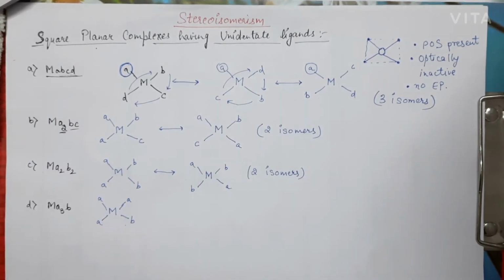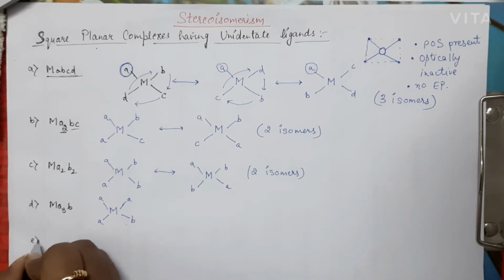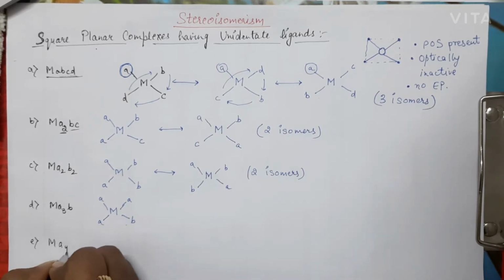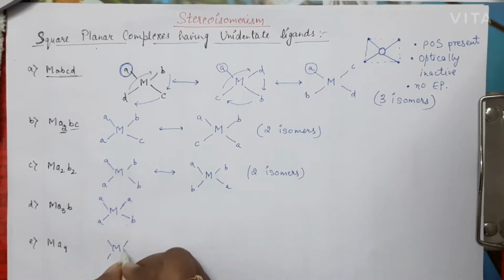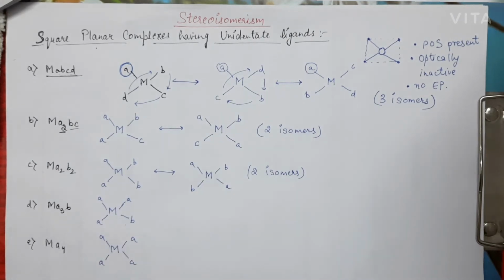Now there is one more type of complex left, which is the MA4 type. In this type of complex also, all the ligands are the same, so there are no possible isomers.